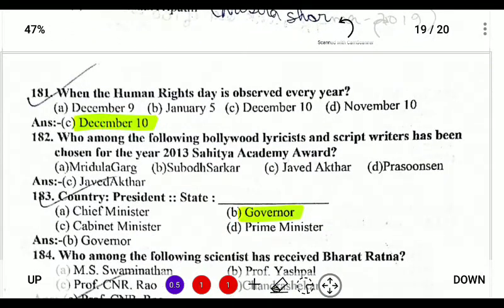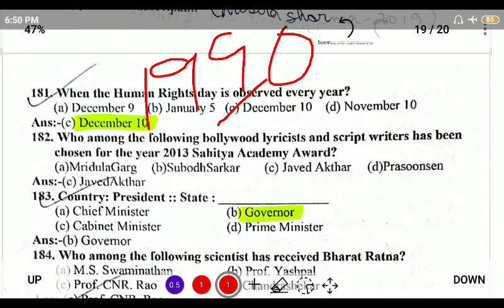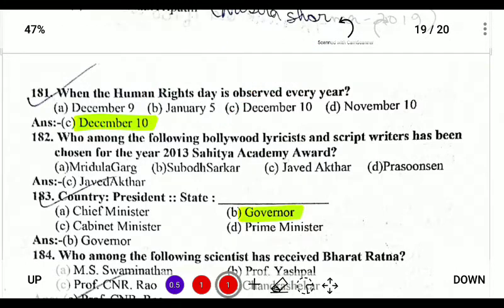When is Human Rights Day celebrated? So Human Rights Day is celebrated every year on December 10th, and we have to know that there is a National Human Rights Commission, which was established in 1990. So we have to remember 1990 for the Human Rights Commission, and December 10 for the day.